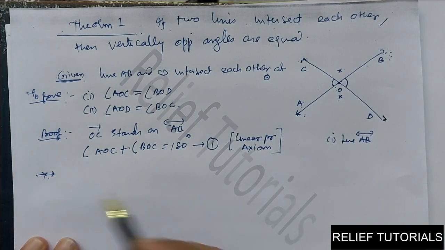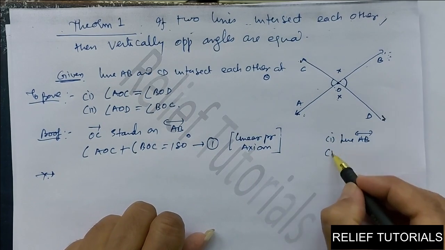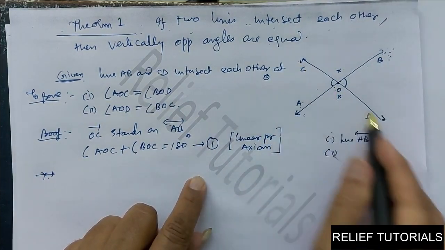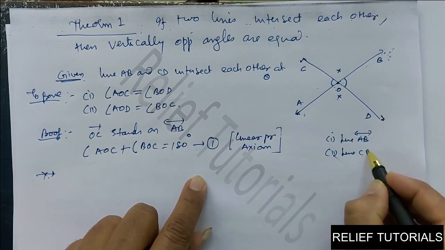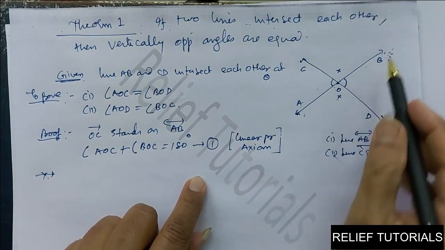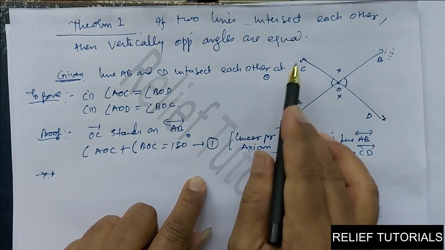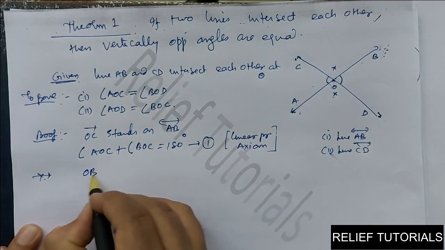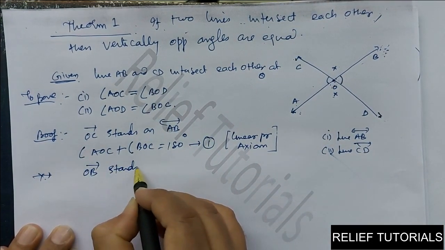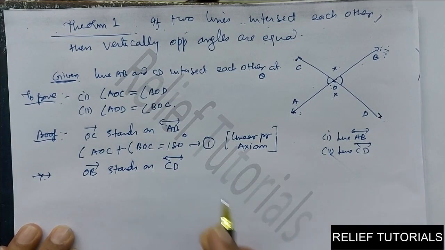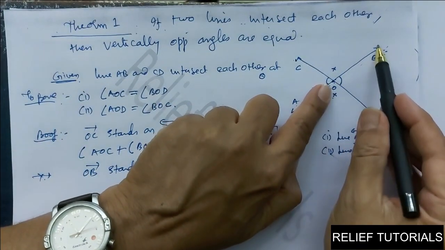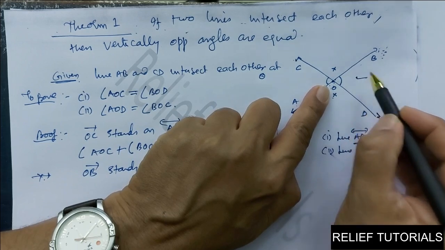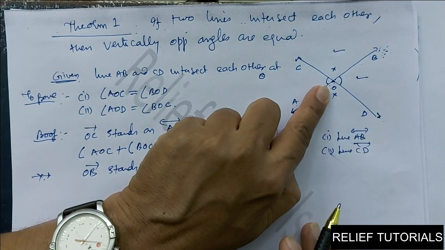Now we have taken line AB; second, you will take line CD. There are only two lines, no? First you take line AB, so OC stands on line AB. Now you take line CD, so ray OB stands on line CD. If ray OB stands on line CD, then these two angles are a linear pair.